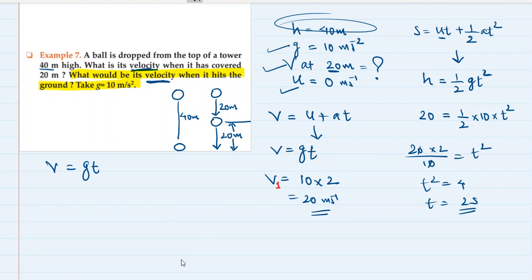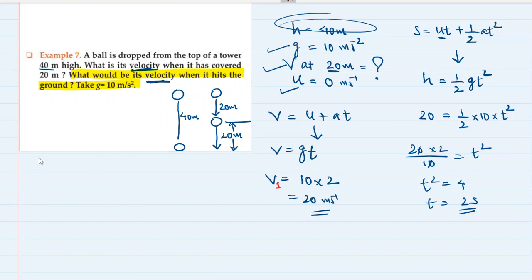But do we know time? We don't know time, no? So we cannot use this formula. So which formula do we use? See, we know the total height, we know the initial velocity, we know the acceleration, and we know the final velocity. No, we don't know the final velocity. We know the initial velocity.